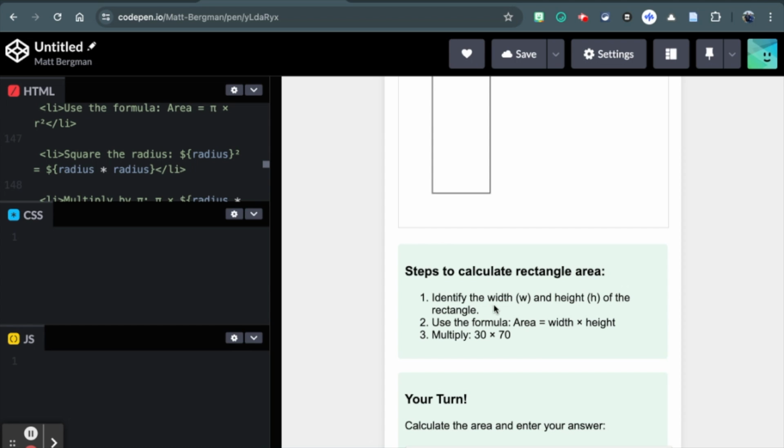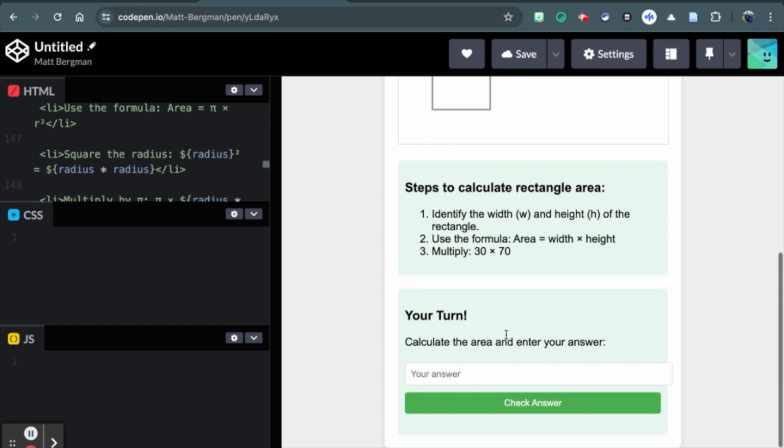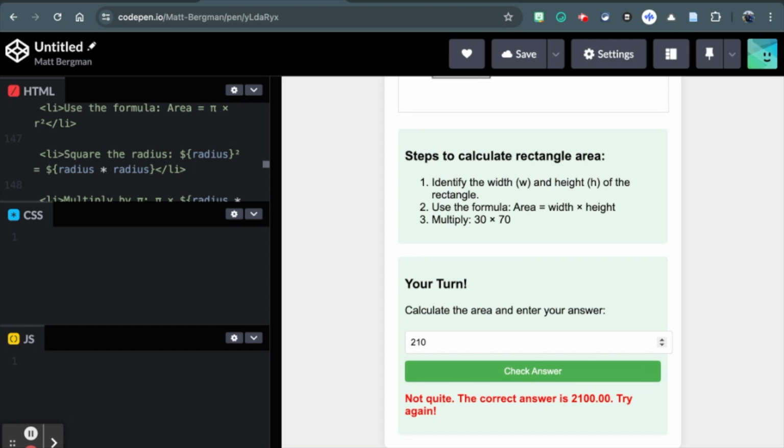So it says, okay, identify the width and the height, and then use the formula width times height, and then multiply 30 by 70. Now what I'll do is I'll go through, I'll put in the answer, and voila, oh my goodness, I got it wrong, and it's going to tell me what the correct answer is. So this is just a great way of going through and trying to figure out how you actually can use this amazing tool, Claude, to then help students.